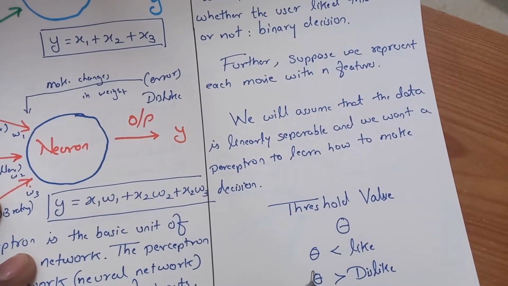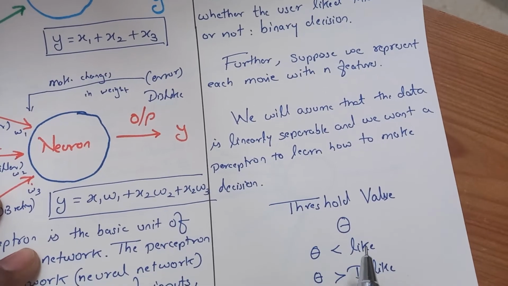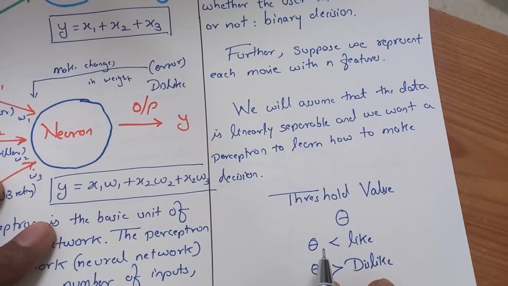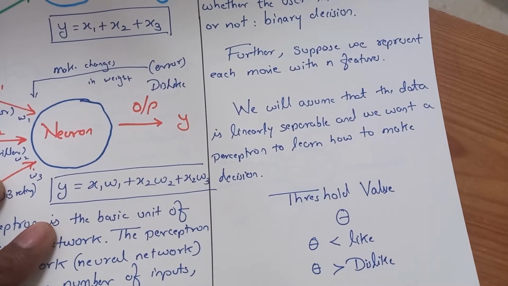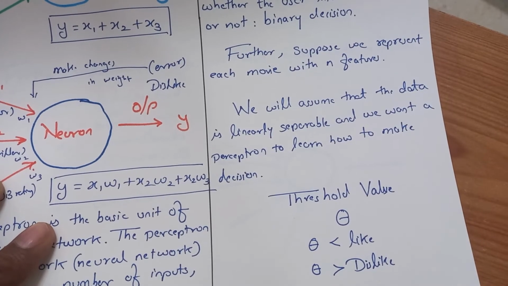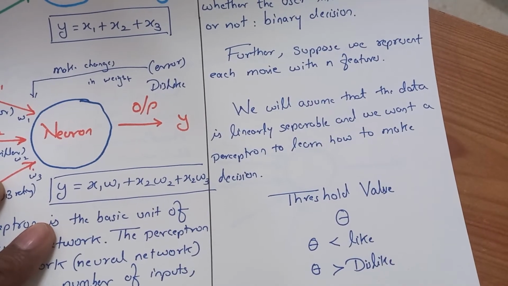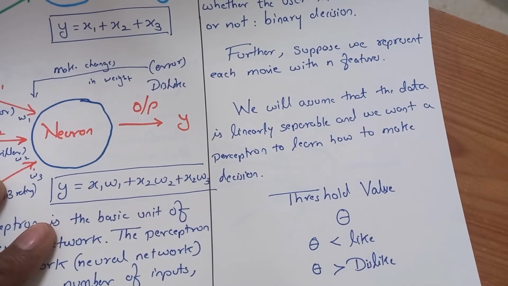The threshold value will actually help you out. If the y value is greater than theta, which is considered the threshold value, any value you decide, then it will be considered a like, and if it is less than theta, then it will be considered a dislike. So theta is important. Theta acts as a threshold value here. Okay, moving ahead.